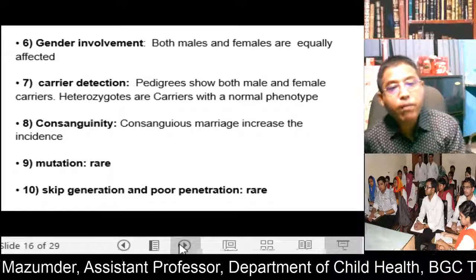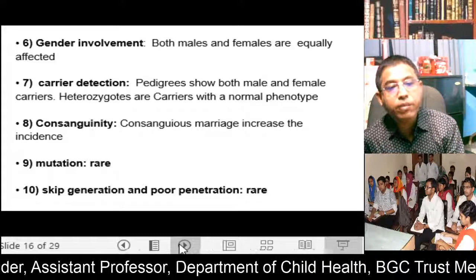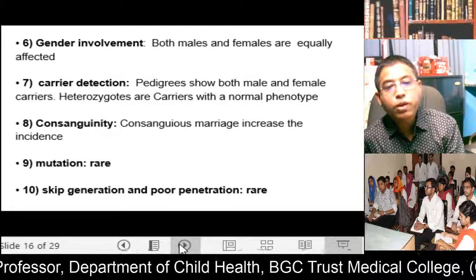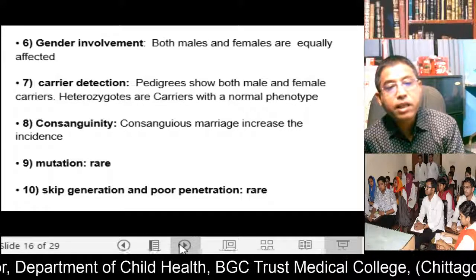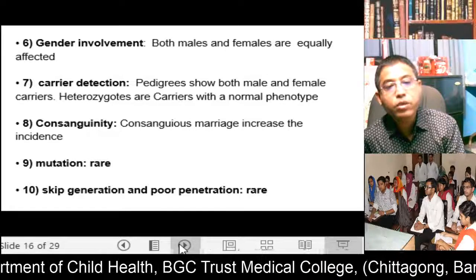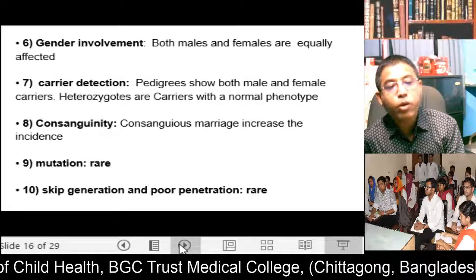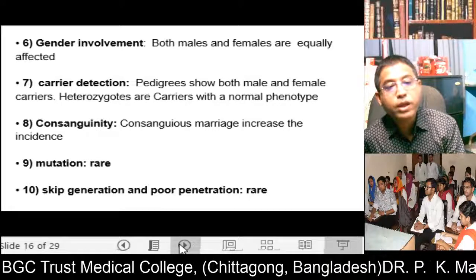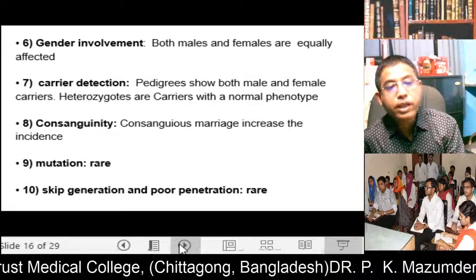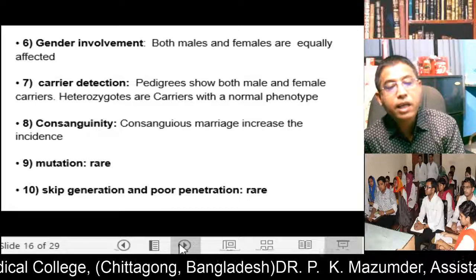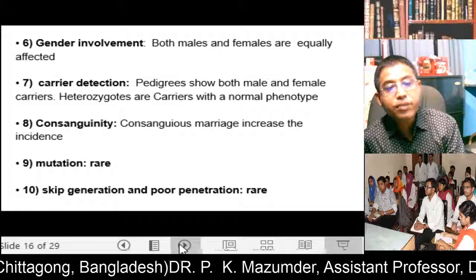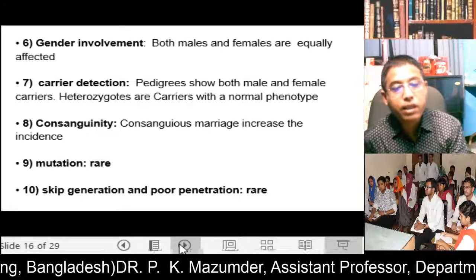Now gender involvement: both males and females are equally affected. Carrier detection: the pedigree shows both male and female carriers. Heterozygotes are carriers with normal phenotype. Heterozygous means only one gene is affected, the other gene is normal, so they are called heterozygotes. Consanguinity: consanguineous marriage increases the incidence. Mutation is rare. Skipped generations and poor penetrance are rare.